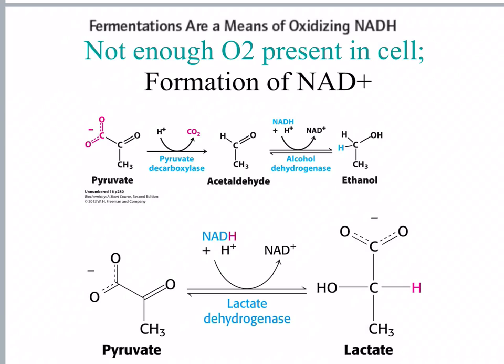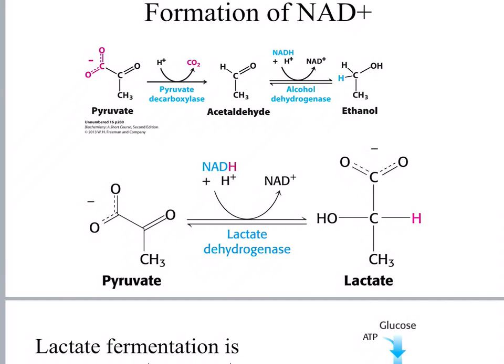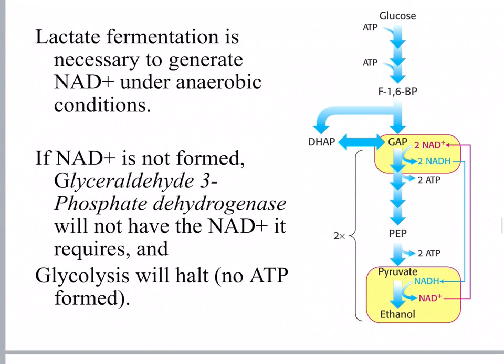Going on, here again, when there's not enough O2 present in the cell, pyruvate can be reduced to ethanol, or pyruvate can be reduced to lactate. And notice in both of these reactions, NAD+ is one of the products. So lactate fermentation is necessary to generate NAD+ under anaerobic conditions. So when you're sprinting or your muscles don't have enough oxygen, they can continue to do anaerobic glycolysis.